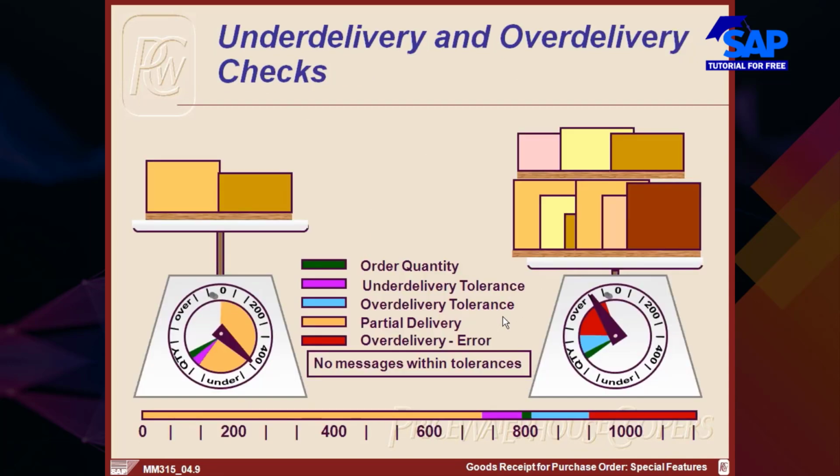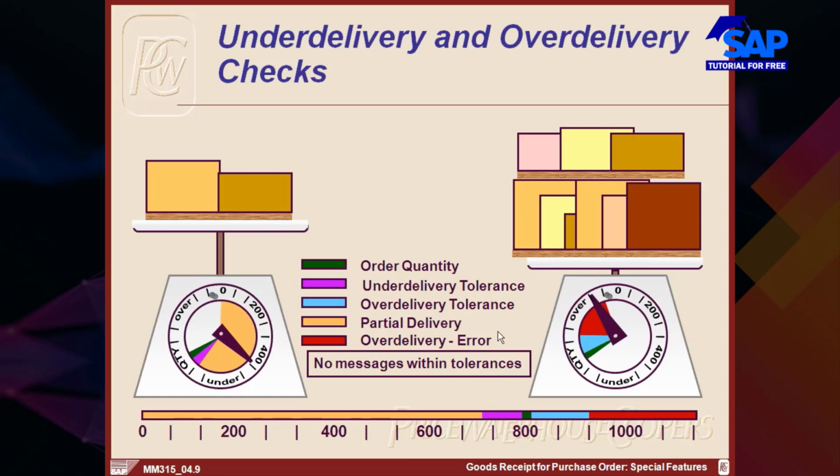let me help you understand how the system checks under and over delivery tolerances. This is about delivery tolerances. This is a configuration thing. Let me help you first understand what is considered as under delivery tolerance and what is considered as over delivery tolerance.